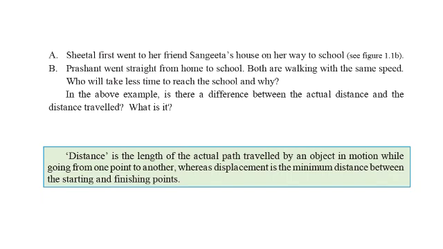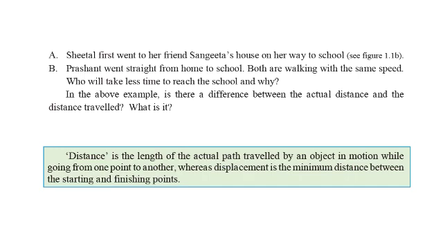Sheetal first went to her friend's house. On her way back, Prashant went straight from home to school. So both were walking with the same speed, but Sheetal took a longer time. So Sheetal covered a total distance of 1700 and Prashant made a displacement of only